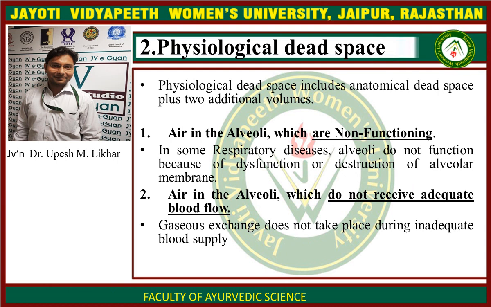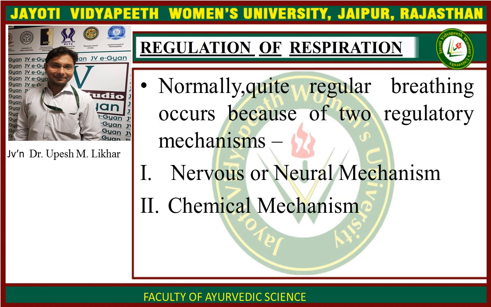Physiological dead space includes anatomical dead space plus two additional volumes. First, air in the alveoli which are non-functioning, and second, air in the alveoli which do not receive an adequate amount of blood. Now we will study regulation of respiration.